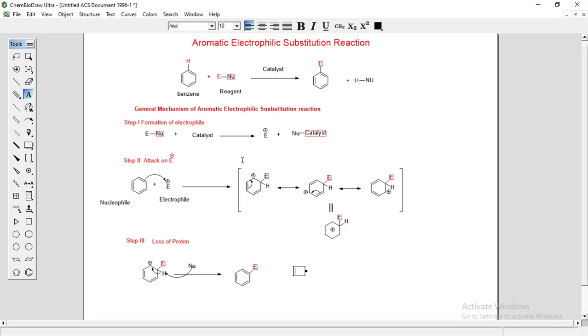Let's now take the example of an electrophilic aromatic substitution reaction, that is the nitration reaction. Nitration reaction is nothing but the introduction of a nitro group into the aromatic ring system. So when benzene reacts with